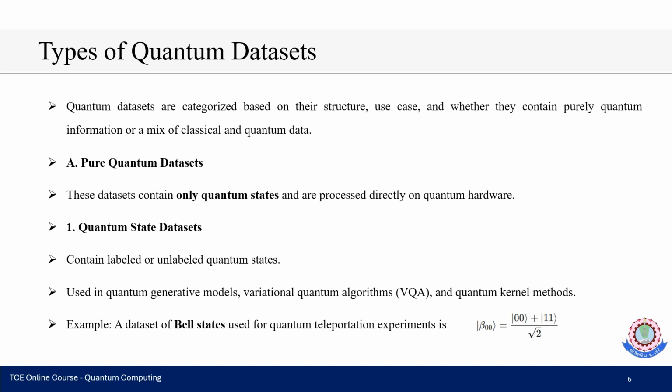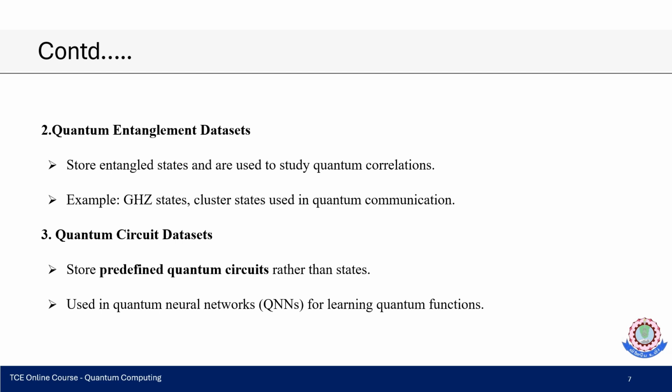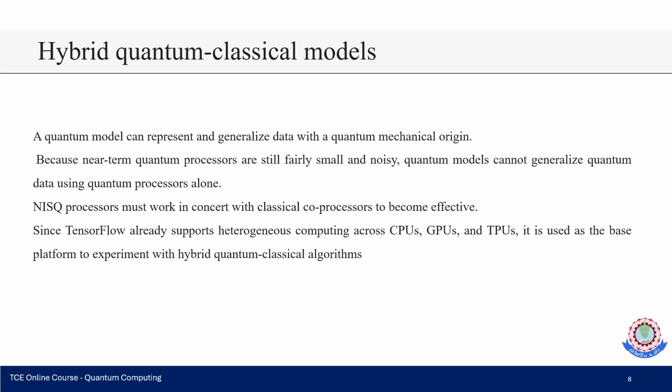Here we can take a simple representation of Bell states as quantum inputs: ket Φ+ equals ket 00 plus ket 11 divided by root 2. The next is the quantum entanglement dataset. It stores entangled states and is used to study quantum correlations. Examples include different kinds of gates and cluster states used in quantum communication. And the third is the quantum circuit dataset. It stores predefined quantum circuits rather than states, used in quantum neural networks for learning quantum functions.